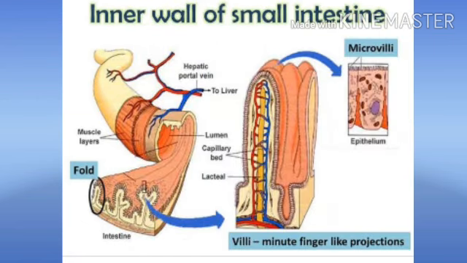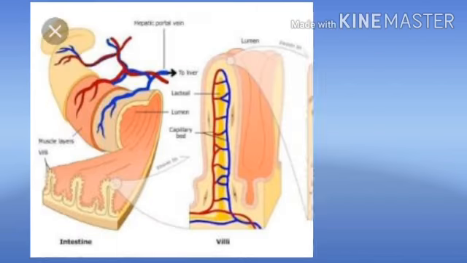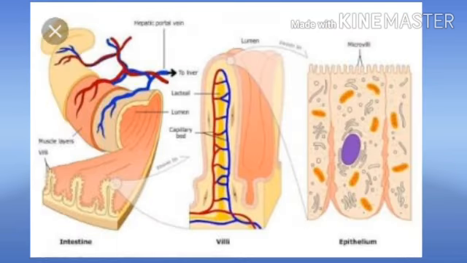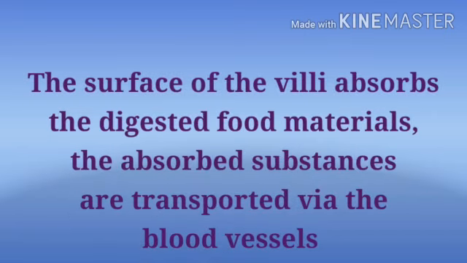The inner walls of the small intestine have thousands of finger-like outgrowths. These are called villi. The villi increase the surface area for absorption of the digested food. Each villus has a network of thin and small blood vessels close to its surface. The surface of the villi absorbs the digested food materials.